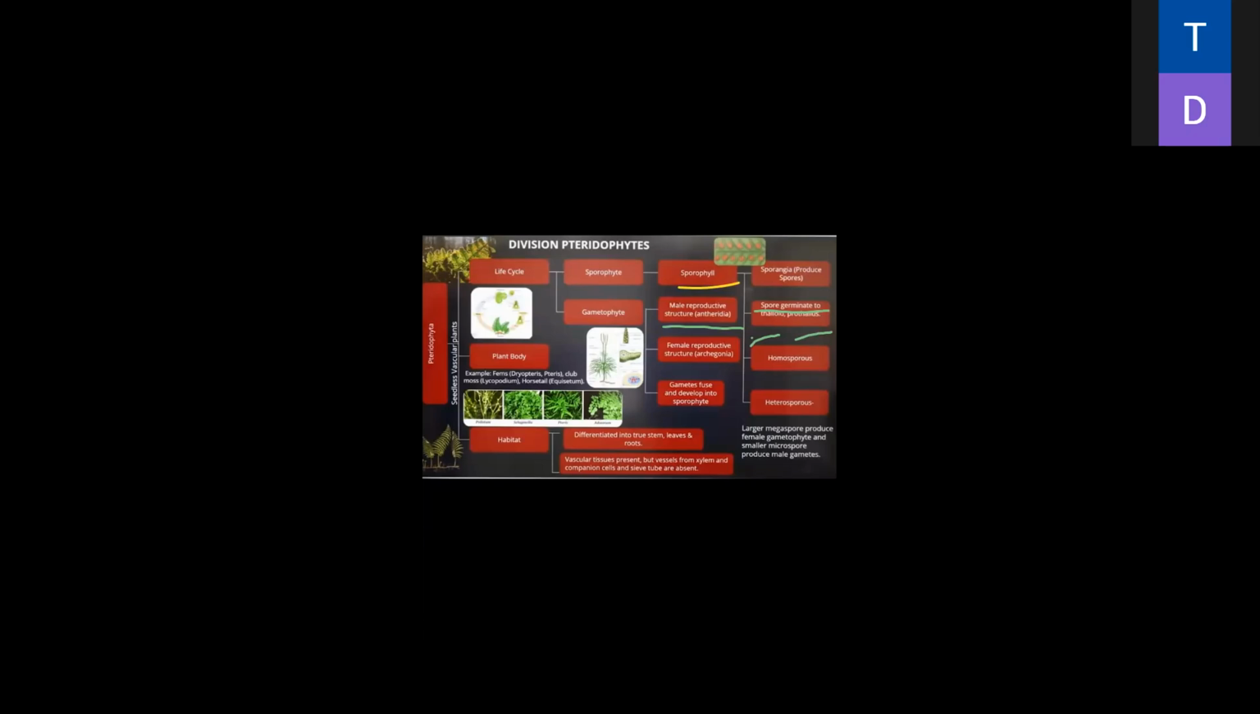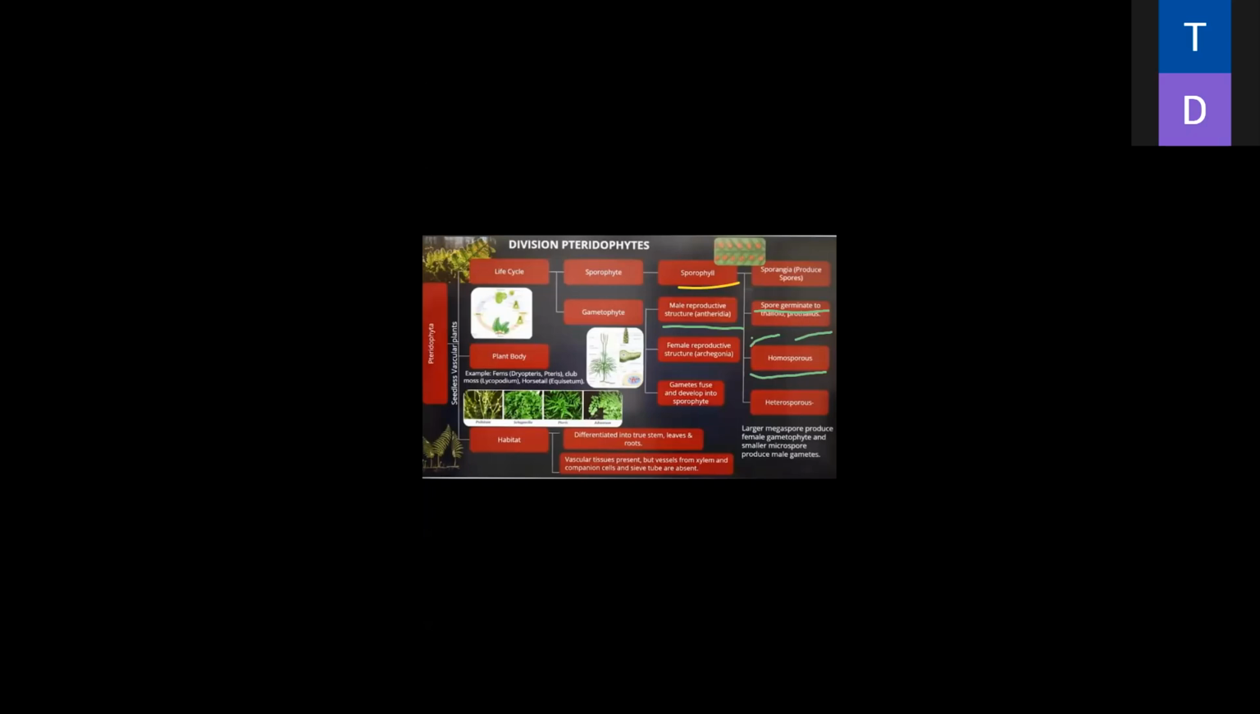Spores in ferns, that is a very important question. 100% MCQ. Spores are present in pteridophytes, which are also known as ferns. They produce two types of spores. When they produce spores of the same type, they are known as homospores.